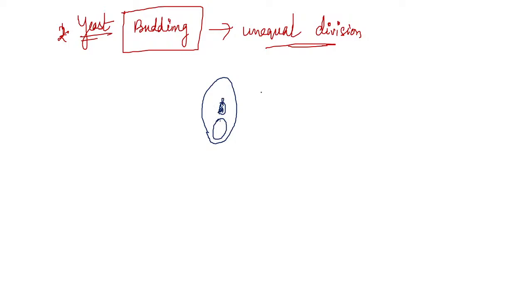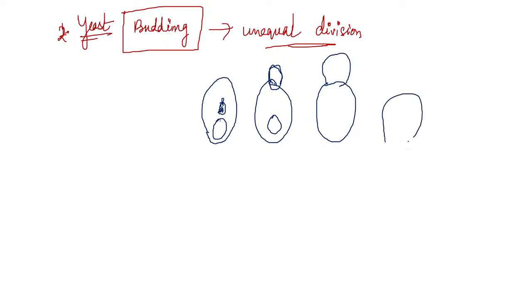This is the yeast. Now when the yeast is mature enough, it will produce a little bud. After that, this bud will grow in size, and then grow more in size, and then this bud will detach from the mother.